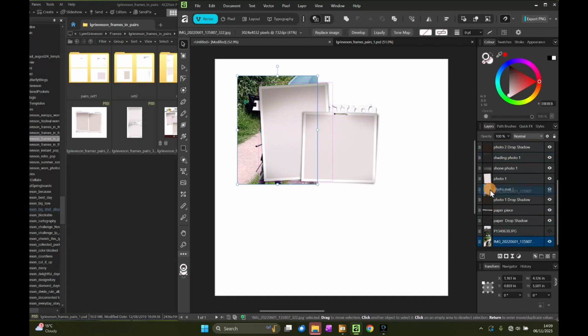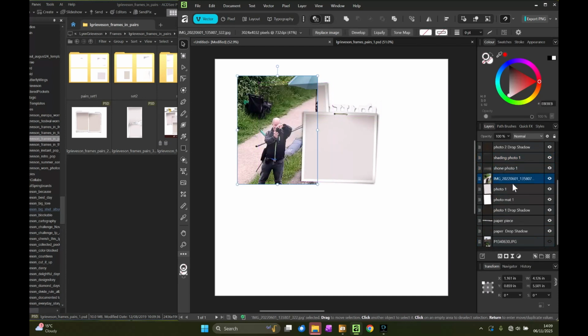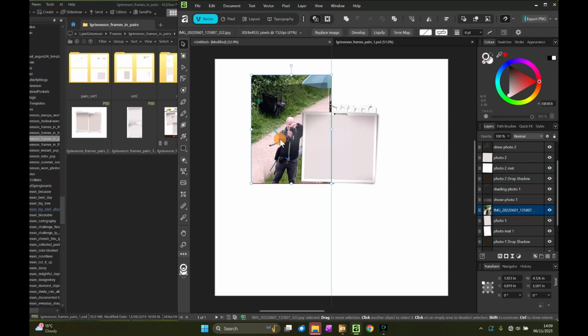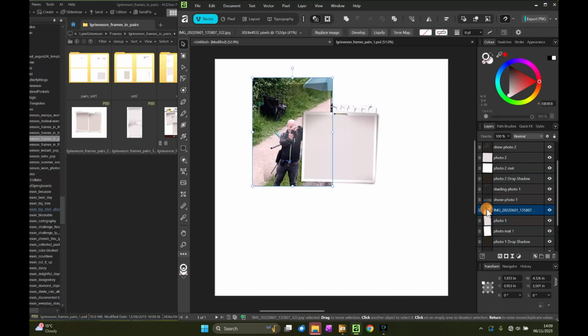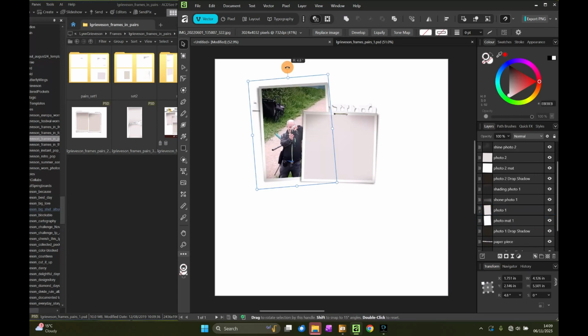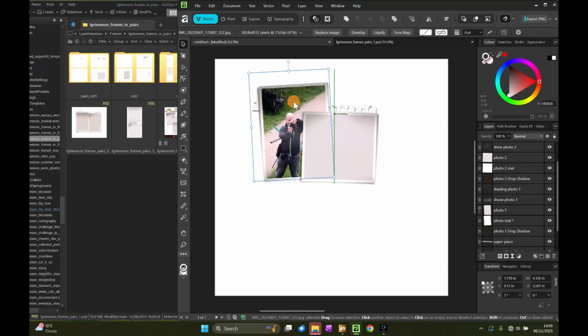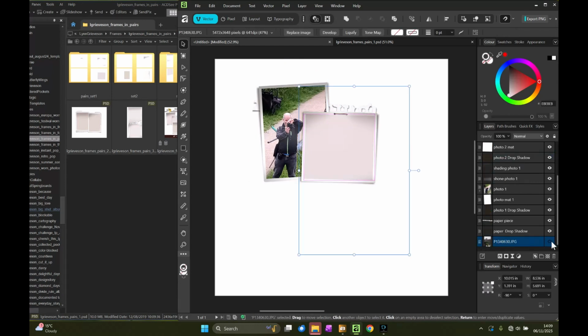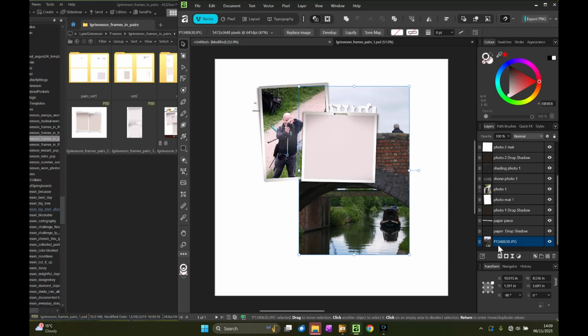So if I grab that and bring it up to the correct photo spot, and then I can drag it to the right, and then it crops. And then the photo that my husband took in this spot here.